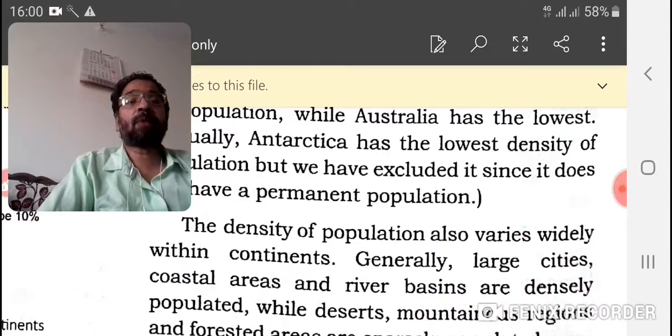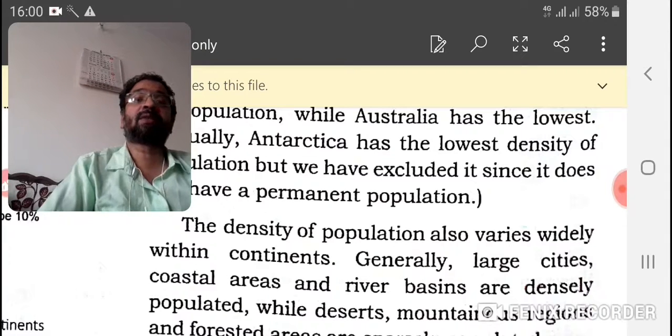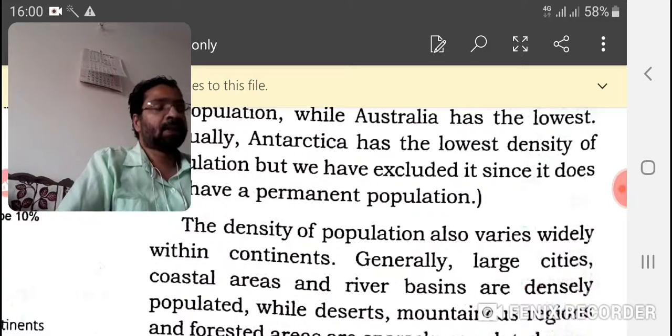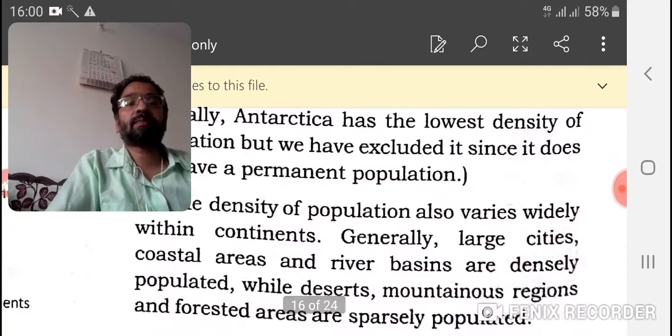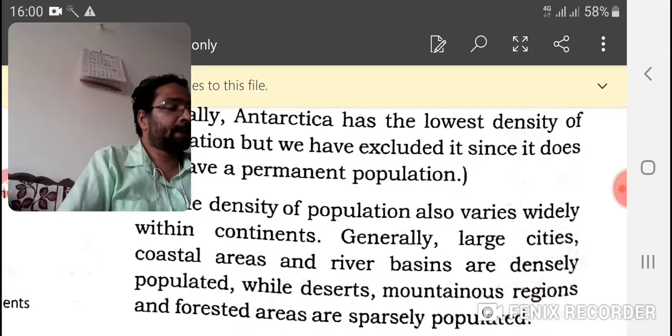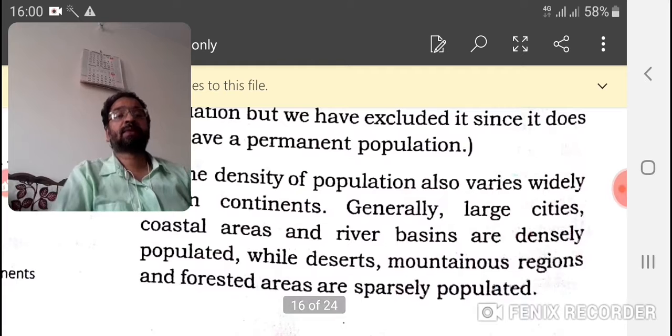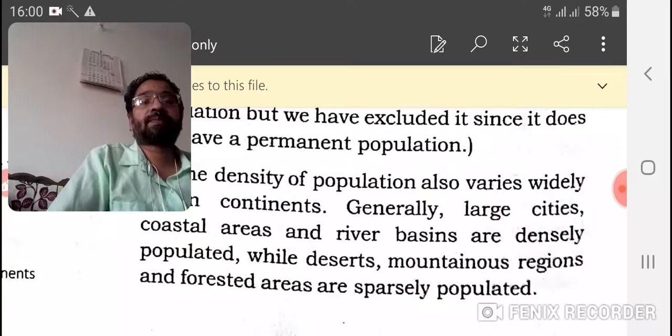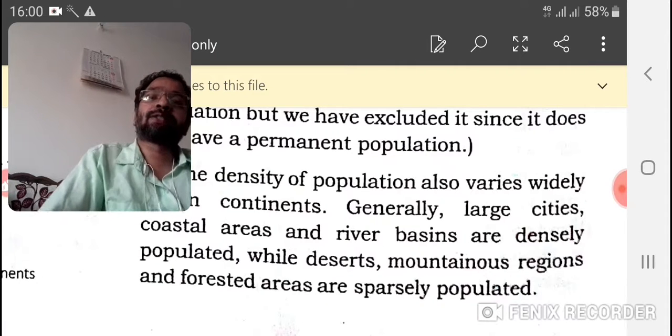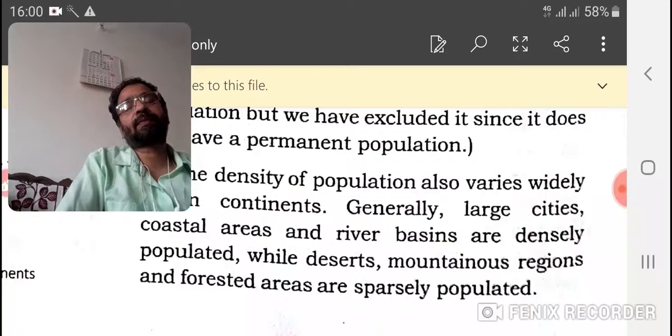Now, the density of population also varies widely within a continent. We already said Asia has the largest density, while Australia is the lowest. Large cities, coastal areas and river basins are widely populated. Why do people like to live in a large city?